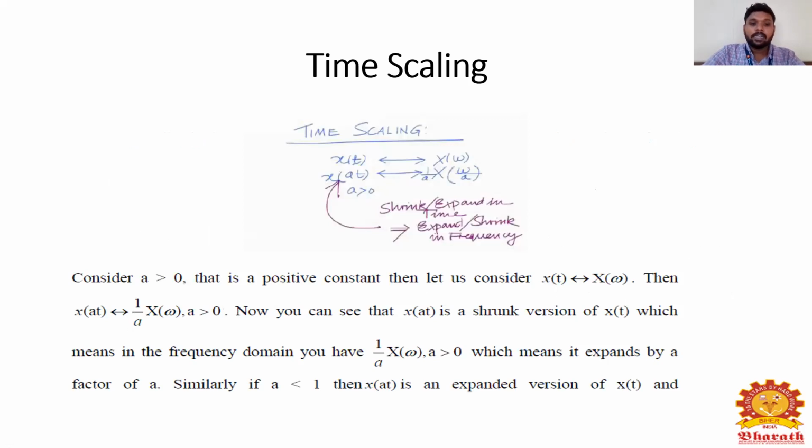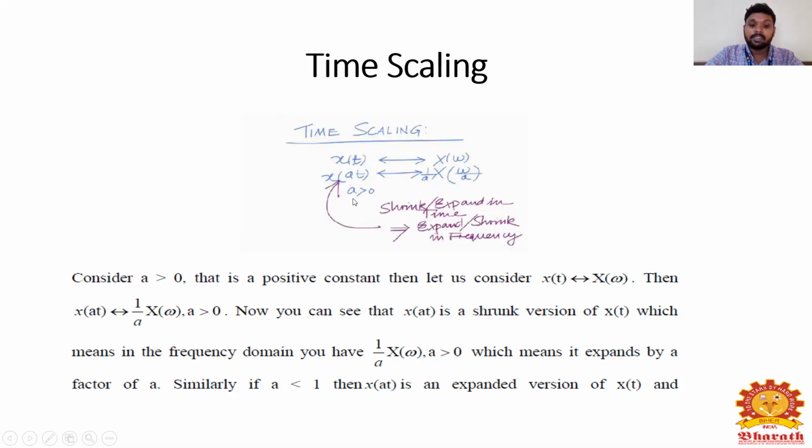So time scaling: consider a greater than 0, that is a positive constant. Let us consider x of t. If I take a Fourier transform, we will get x of omega. Then x of at, if I take a Fourier transform, I will get x of omega divided by a, where a is greater than 0. Now you can see that x of at is a stretched version of x of t, which means in the frequency domain, you have 1 by a of x of omega, where a is greater than 0, which means it expands by the factor of a.